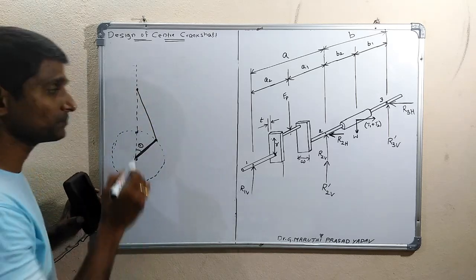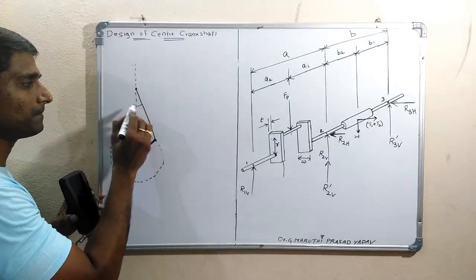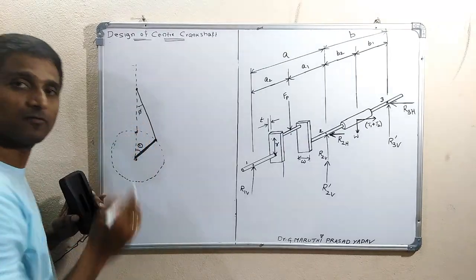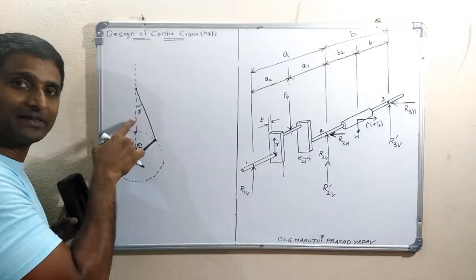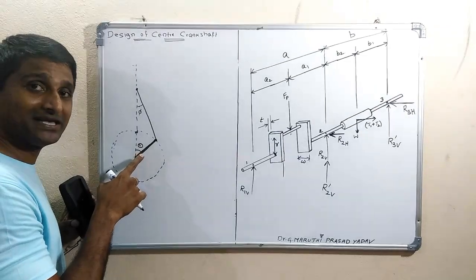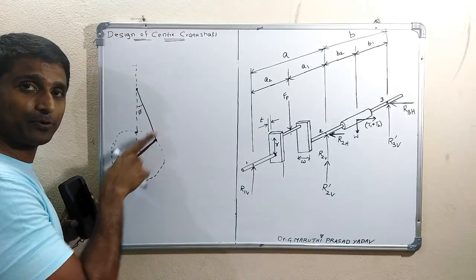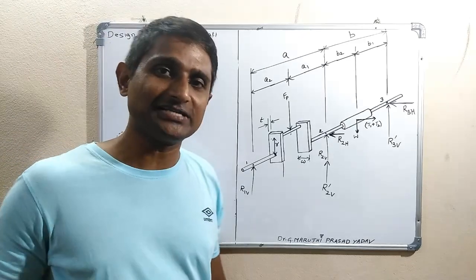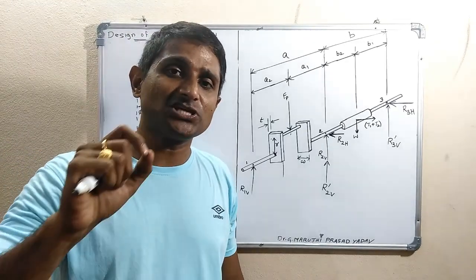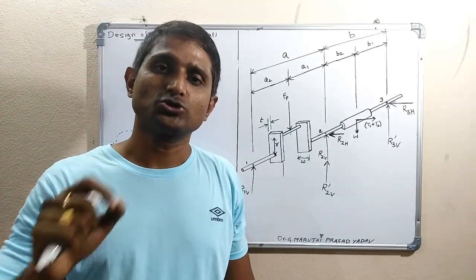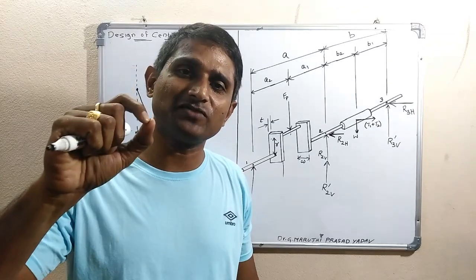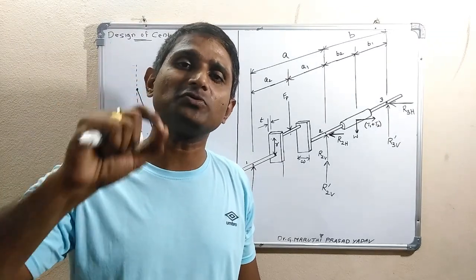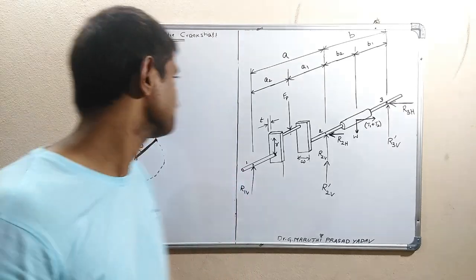So this is the connecting rod. The connecting rod makes some angle phi, so phi is the angle made by the connecting rod, and theta is the angle made by the crank. This is the crank position, and this is the connecting rod position. This means that after some angle from the dead center, where the tangential force on the crank is maximum, we get the position of the crank under the action of maximum twisting load or twisting moment.